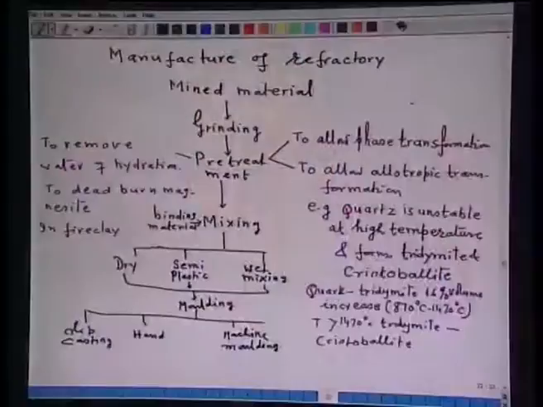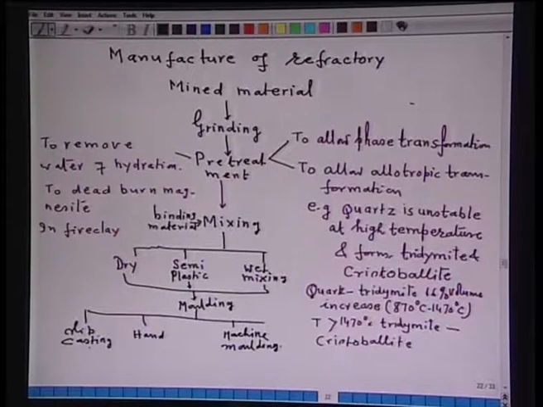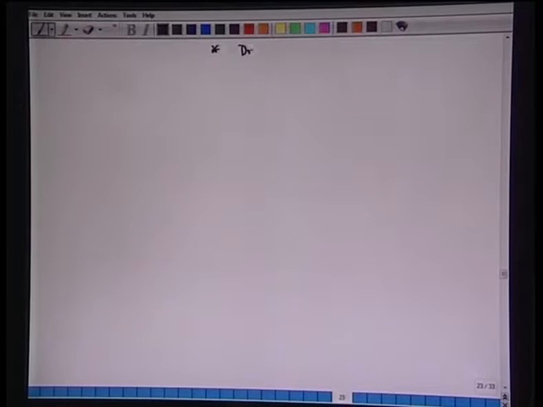So, the product from all these, whether slip casting, hand or machine molding, is subjected to drying. After molding, the material is subjected to drying, atmosphere drying or mechanical drying, anything which is available.